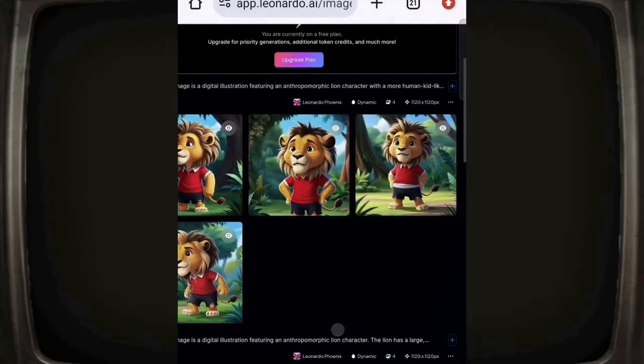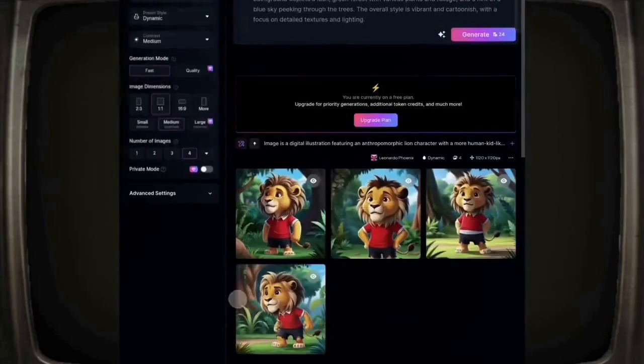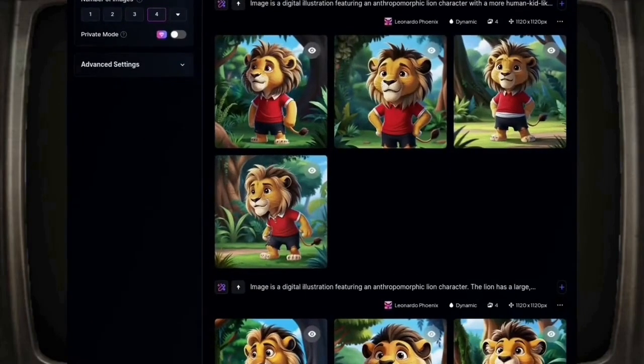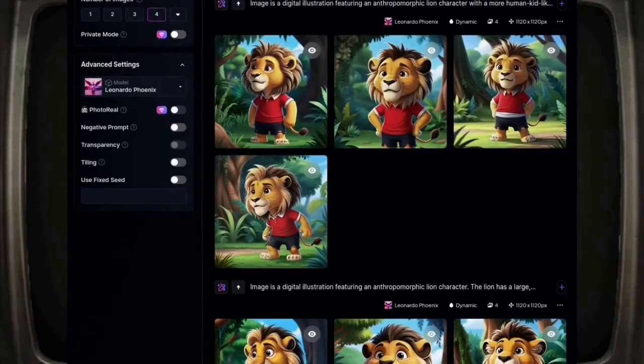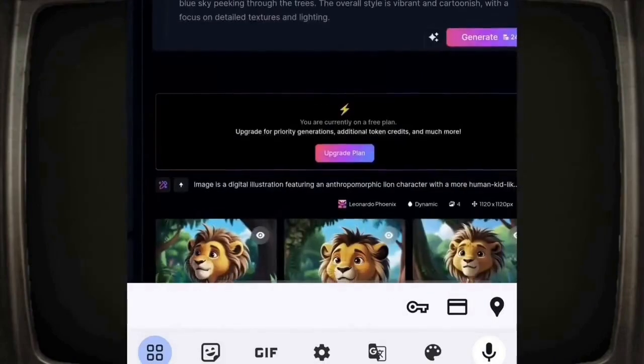So now we will generate all images from this same image. For that, first you need to click on the 3 dots and then click on Copy Seed. Then on the left side, click on Advanced Settings and enable this option. Then paste the copied seed here. This step is very important, so don't forget it by mistake.